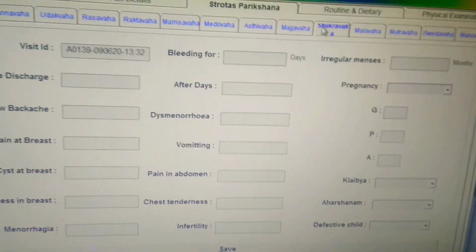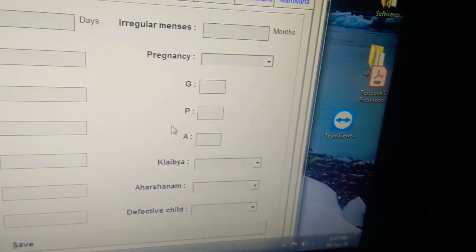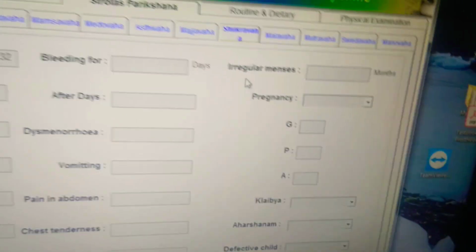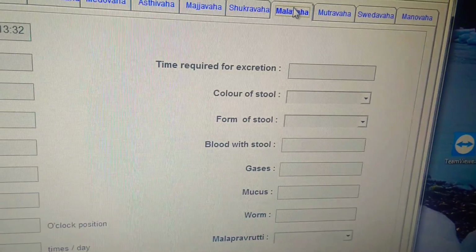Then after that is Majjavaha Srotas. Majjavaha symptoms are here. Then Shukravaha. In Shukravaha, all the symptoms related to Shukra Dhatu and the symptoms related to the reproductive system, both are given here. You can select the appropriate one. Then Malavaha Srotas.